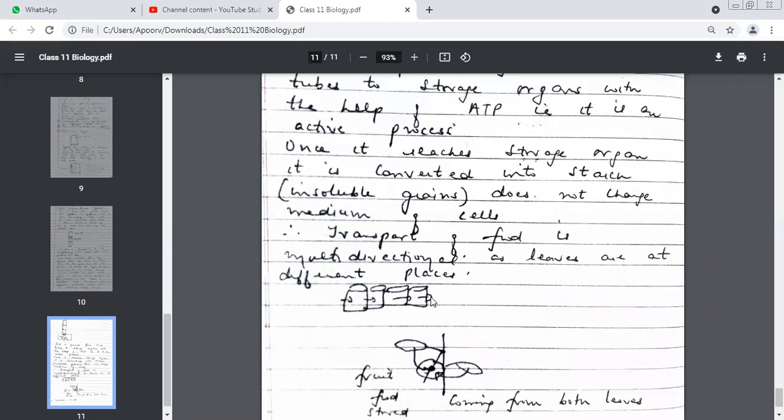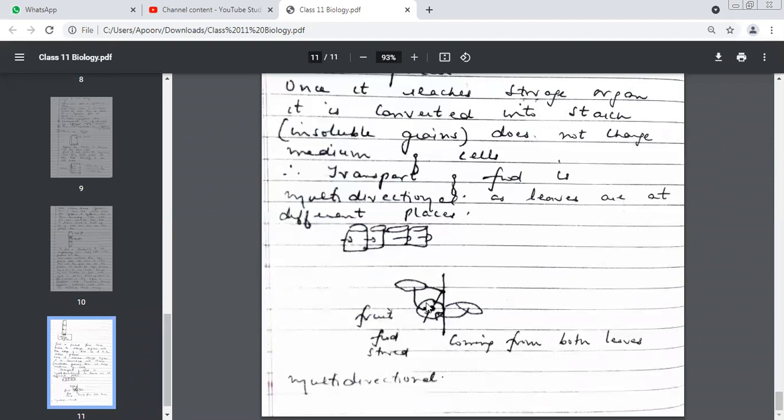It can be anywhere. The leaf can be here. See, I've given you an example. This is one leaf, which is very high up on the plant. This is a lower area. Both are source or not? Yes, ma'am. And I'm assuming that there is a fruit over here where food is being stored. So from this leaf also, the food will come and get stored over here. So if I see this leaf, the food is moving from up to down, from source to sink. And if I talk about this leaf, it is moving from down to up.